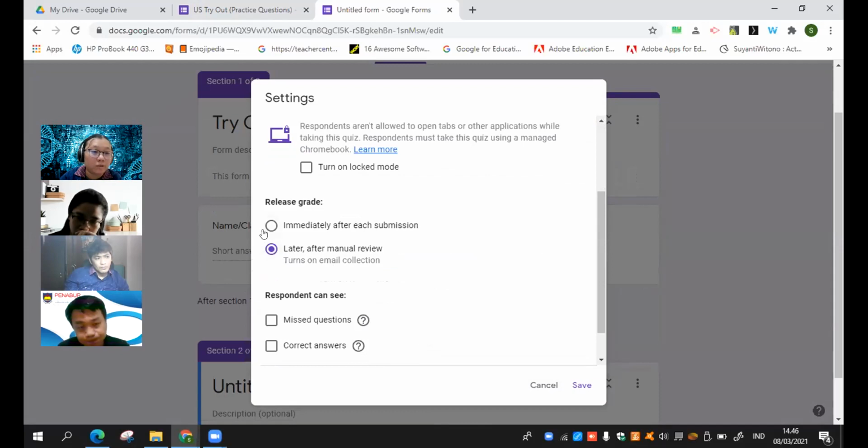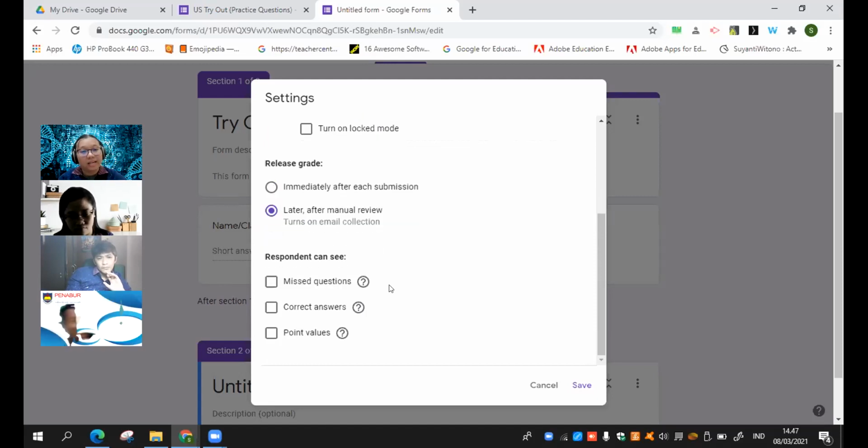If immediately, later on they will see the whole thing from the beginning, from number 1 until number 40, if we have 40 questions, all the answers also, they can see that. They can just screenshot and send it to another person, especially if we do it in daily tests at different times for every class. That will be problematic. And then here, where the student can see the missed question, correct answer, point value, untick them all. So the student will not get the correct answer directly after filling up the Google form.